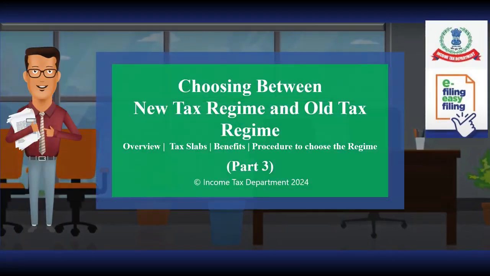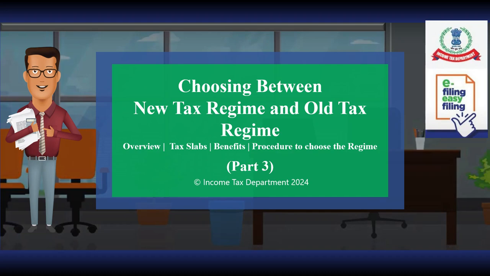This video is on choosing between the new tax regime and the old tax regime. The video is divided into 3 parts. In the first part, we would be discussing the overview of the two schemes, the tax slabs applicable in the old as well as the new tax regime, and the benefits of opting in or opting out of the new tax regime. In the second video, we will be discussing the procedure for opting out of the new tax regime. And in the third part, we would be discussing the frequently asked questions on the new tax regime.